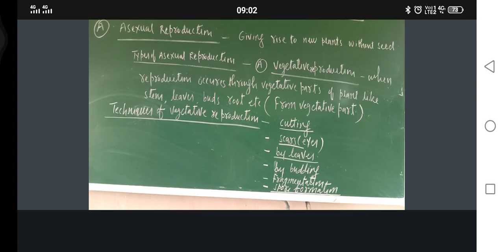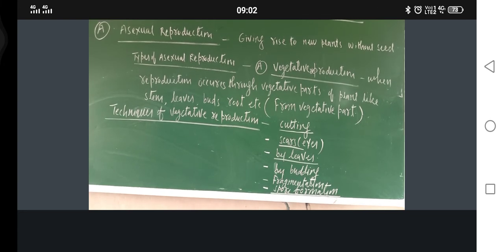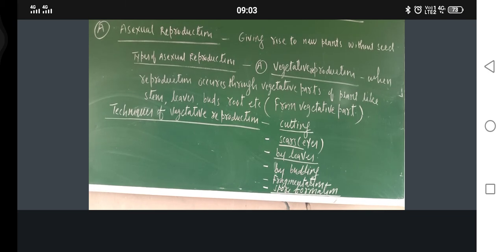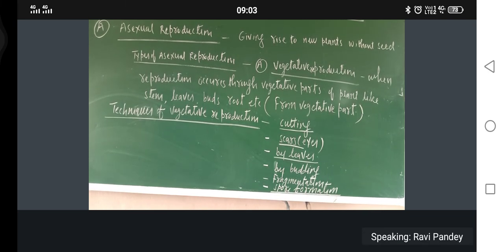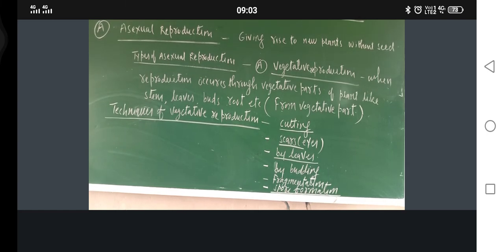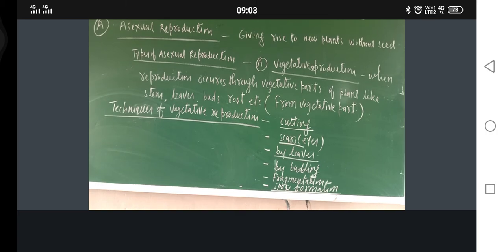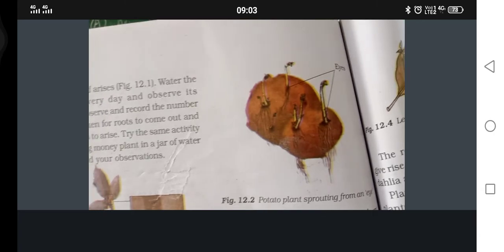You can also observe them with the help of a magnifying glass. Take one potato and observe it with a magnifying glass, and you will see some small scars. If this potato is planted in the soil, after some time it will give rise to a new plant. Those scars are called the eyes.